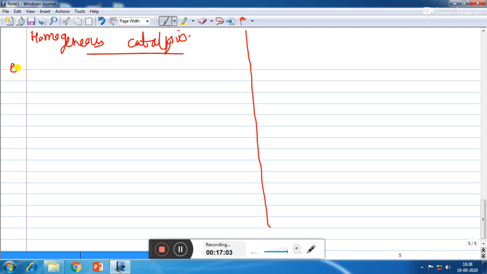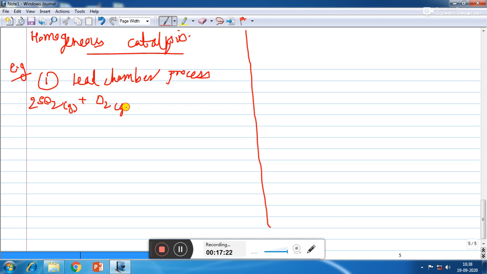For example, in the lead chamber process, the reactants sulfur dioxide and oxygen, which are in gaseous state, get converted into sulfur trioxide, which is again in the gaseous state, in the presence of the catalyst nitric oxide NO, which is again in gaseous state. So here reactants, products and the catalyst are all in the same physical state. So this is an example of homogeneous catalysis.